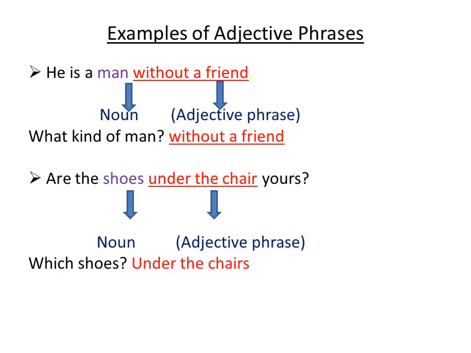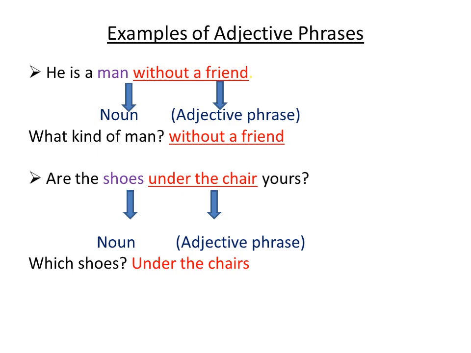Look at some examples of adjective phrases. Number one, he is a man without a friend. The word man here is noun, and the phrase without a friend here is an adjective phrase. How does it become an adjective phrase? Well, you need to ask yourself the question, what kind of man? As you know, an adjective phrase always speaks about nouns or pronouns. So when you ask yourself the question, what kind of man? The answer comes, without a friend. This becomes an adjective phrase because it qualifies or describes the noun man.